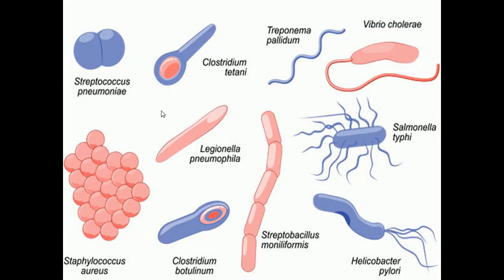Now we can see some examples of bacteria. Here you can see in the picture Streptococcus pneumoniae, Clostridium tetani, Treponema pallidum, Vibrio cholerae, Legionella pneumophila, Staphylococcus aureus, Clostridium botulinum, Streptobacillus moniliformis, Salmonella typhi, Helicobacter pylori. So these are some examples of bacteria.